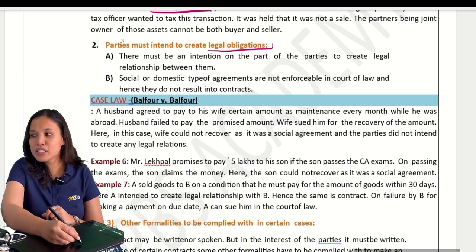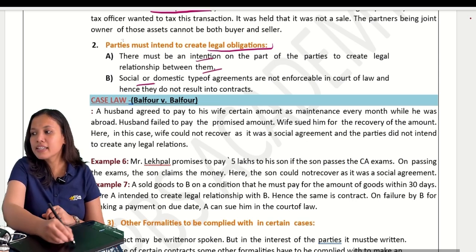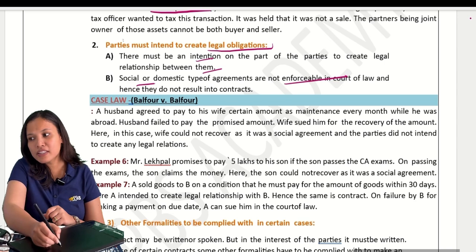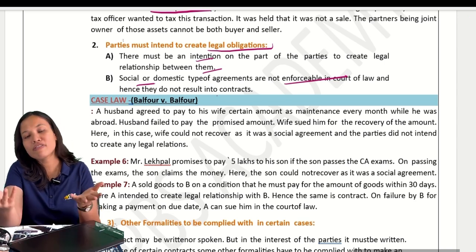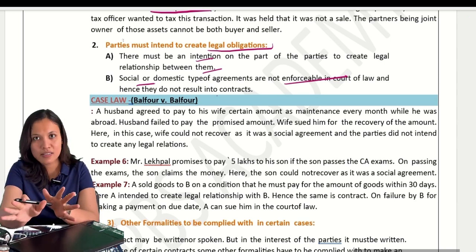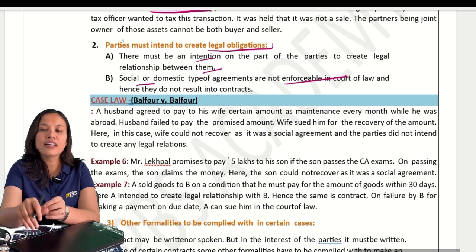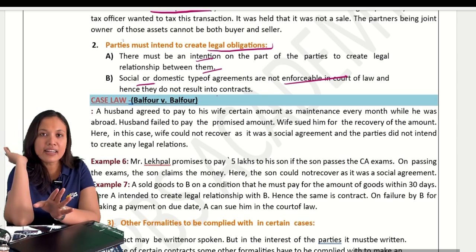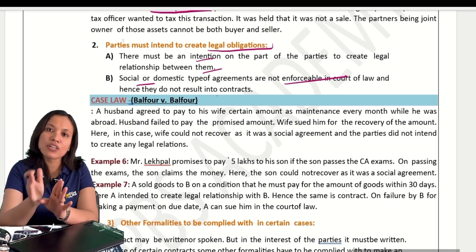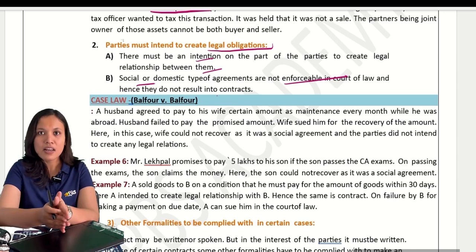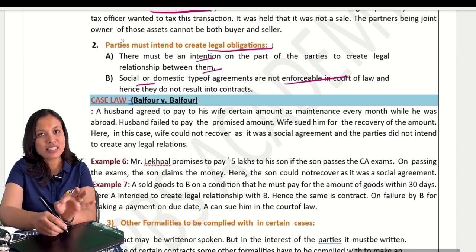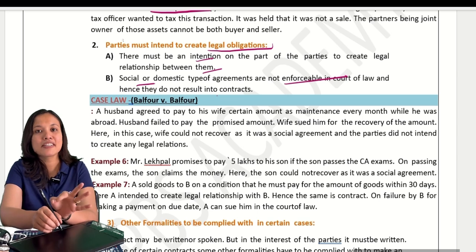Chalo. So there must be an intention. Social agreements are not enforceable in a court of law because they have no legal intentions. Correct? In social agreements, there will be no intention of creating any legal obligation, and hence social agreements are not contracts. We have one very famous case law, and that is Balfour versus Balfour.